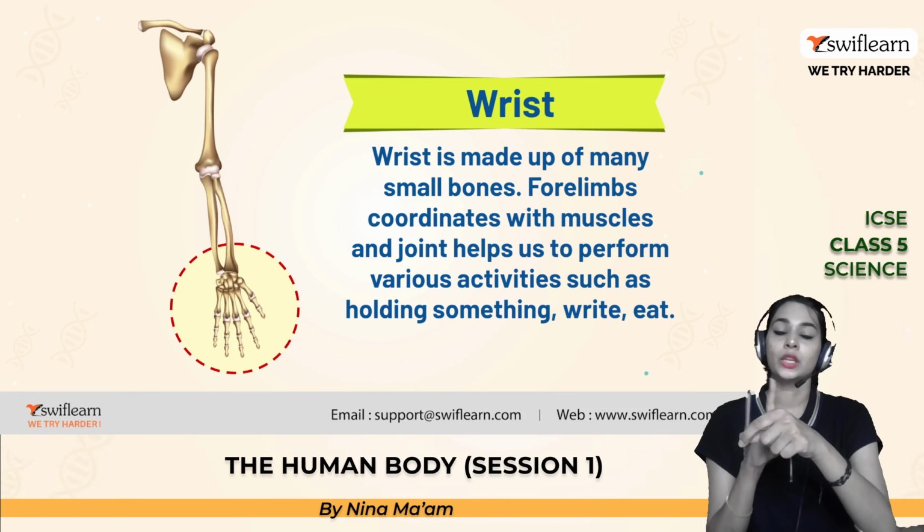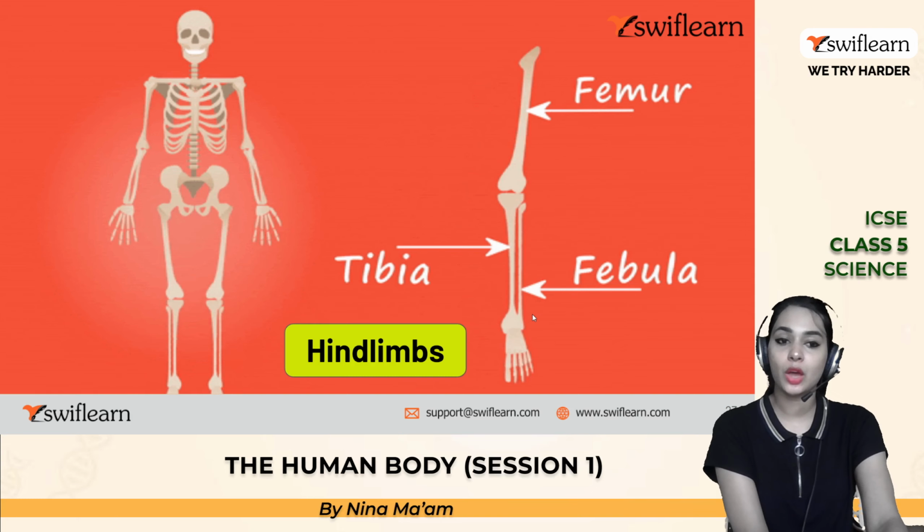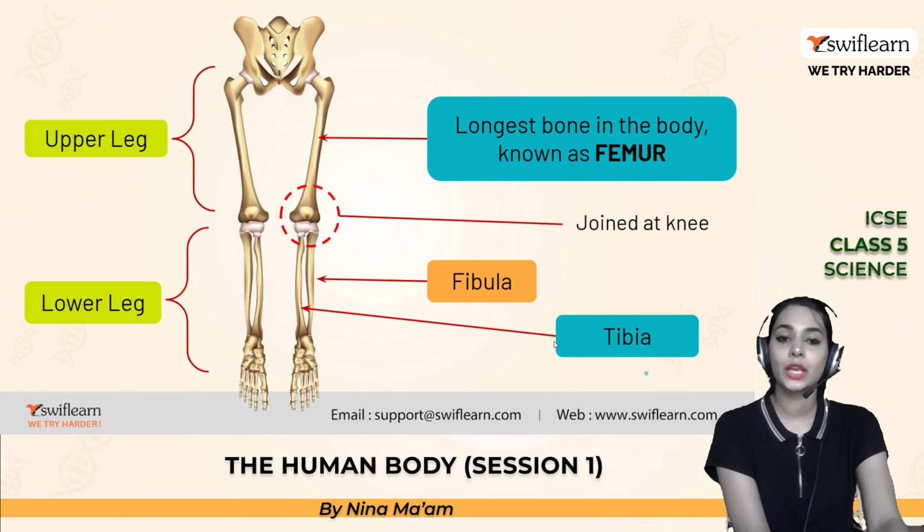And this time, let's learn about the hind limbs, which are your legs, and we can divide this into two, the top one and the lower one. The top one is the femur, and the lower one is the tibia and fibula. So these are the three structures present in your hind limbs.